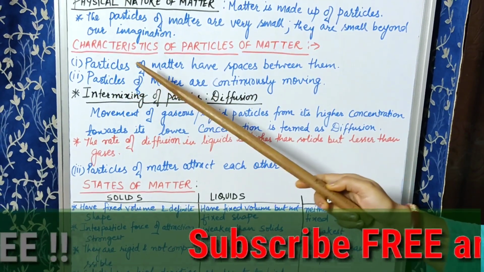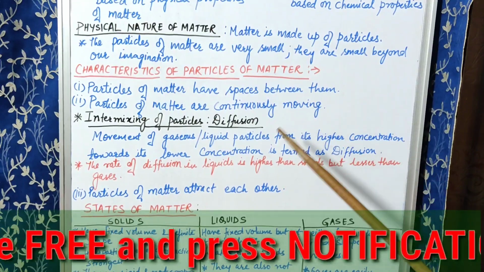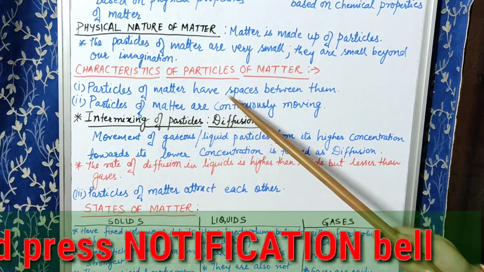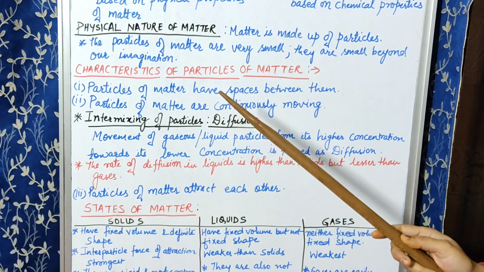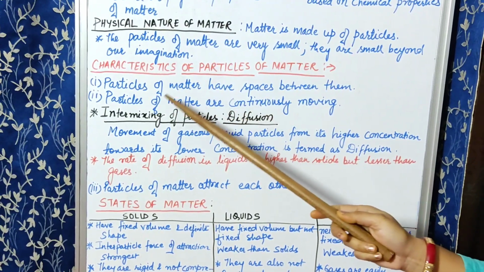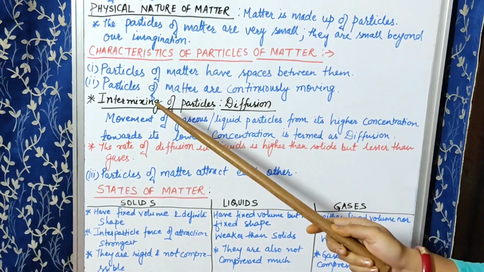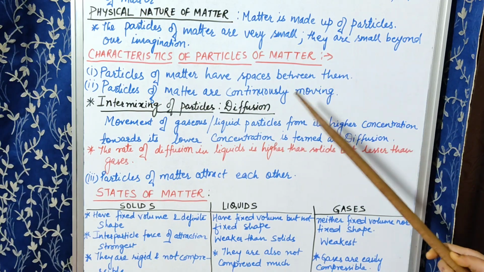First one is, particles of matter have spaces between them, which means that any matter, whatever its state, has spaces between its particles. How can you explain it?